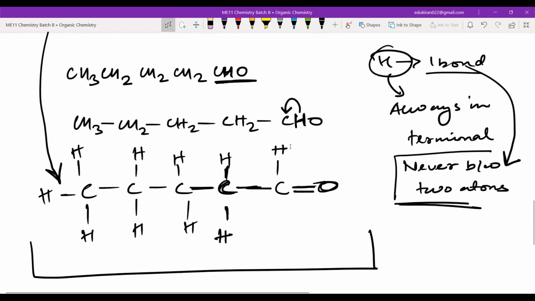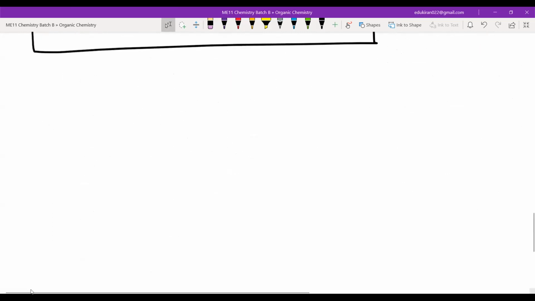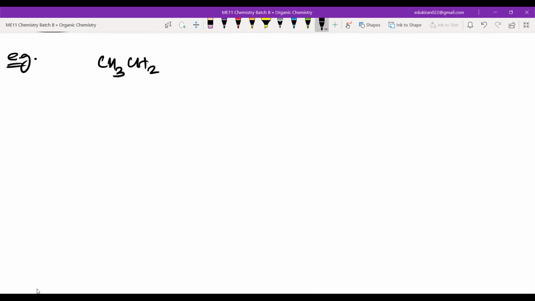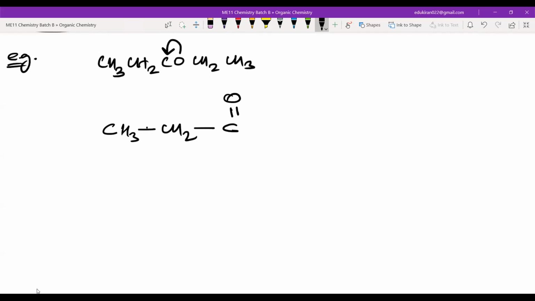Okay, fine. Now I'm just writing one more example. Please look at this. Sometimes you will be getting something like CH3, CH2, CO, CH2, CH3. How should we consider this? So this will be something like CH3, then CH2. What about this oxygen? This oxygen will be bonded to this carbon atom. So this carbon atom will have C double bond O, and after that CH2, then CH3. Okay, got it?